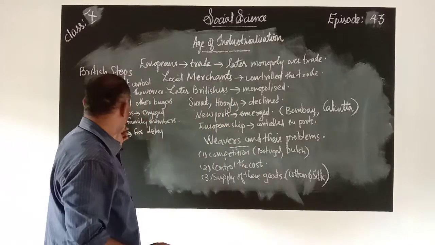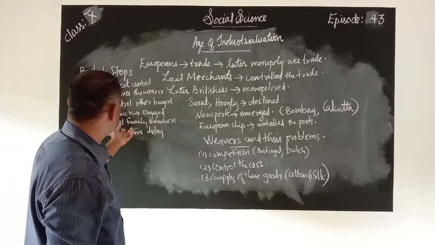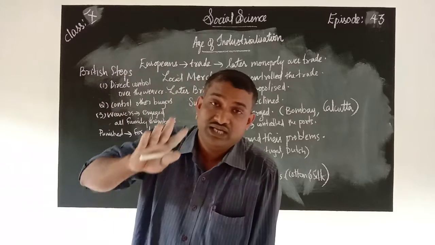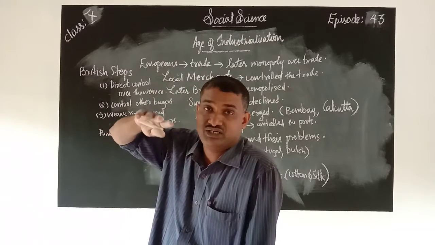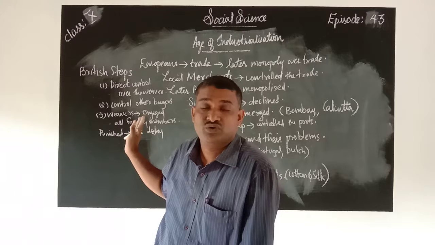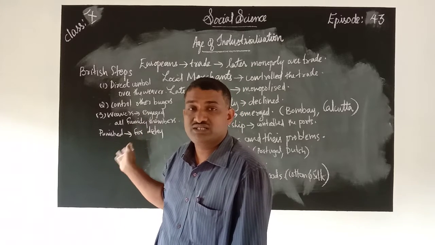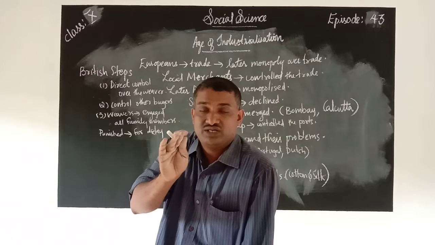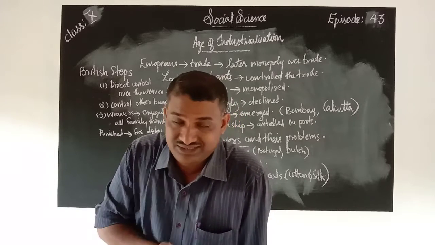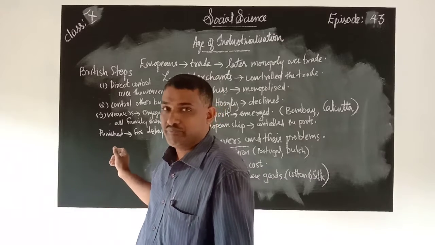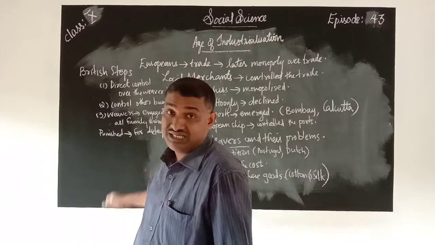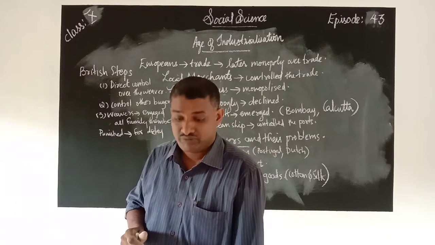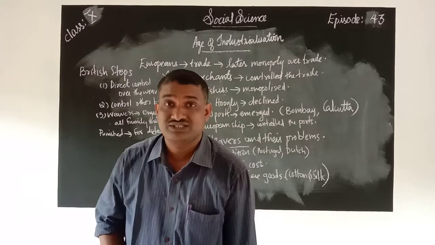Next, you know that weavers engaged all the family, even in weaving, all family members are engaged. Once they sign the agreement, these family members are also forced to do this kind of weaving. If they fail to do these kinds of works in time, Britishers severely punished them. They severely punished them for the delay, and sometimes they even gave beatings. I hope that you understood it very much.